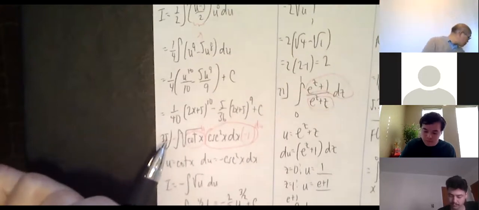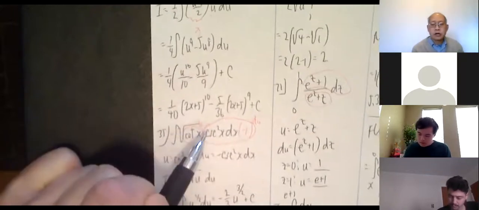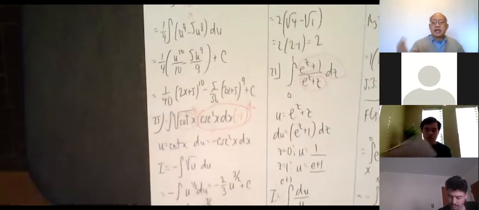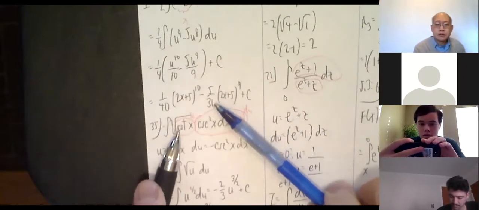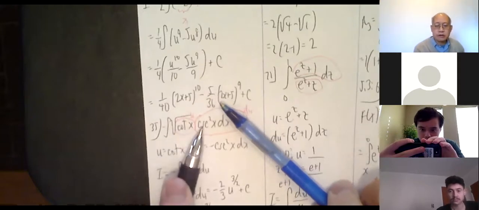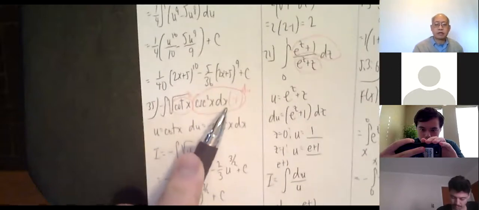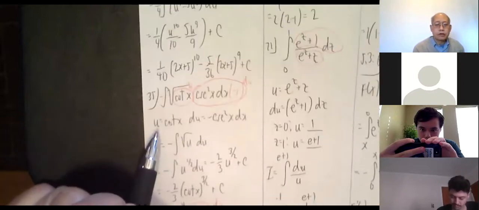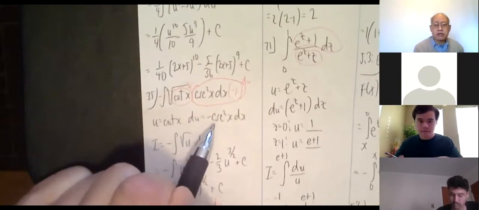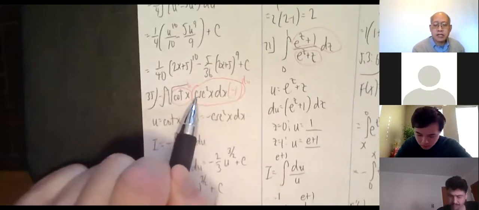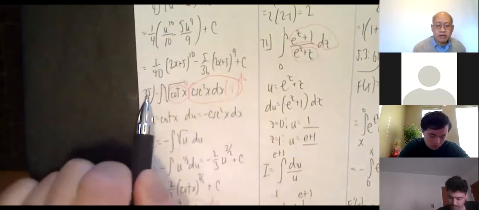Okay, then I was going to show you 35. The integral of radical cotangent x times cosecant squared x dx. This is almost tailor-made for you because what was the derivative of cotangent? Negative cosecant squared, which you almost have except for the negative 1, but the negative 1 doesn't bother me. Okay, so u equals cotangent x. du is negative cosecant squared x dx. The original just had cosecant squared x dx. No worries. Multiplied by -1 inside and a -1 outside.